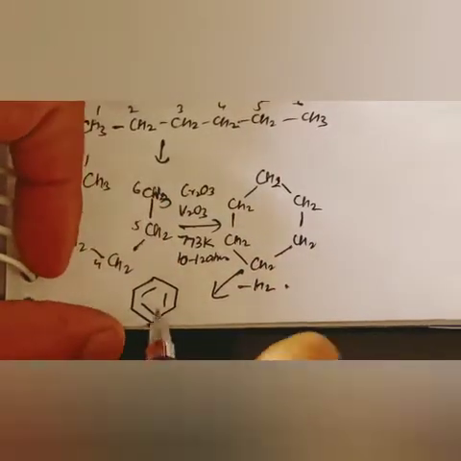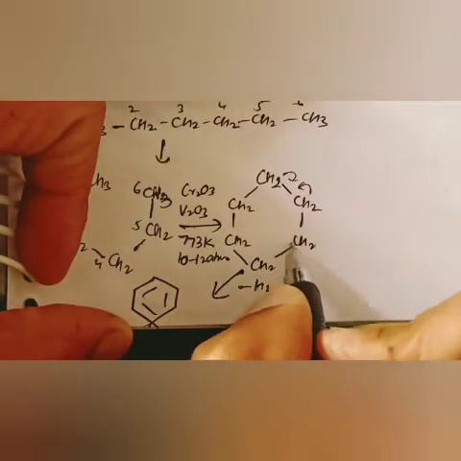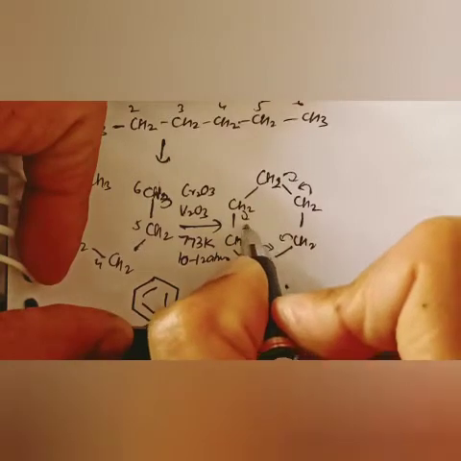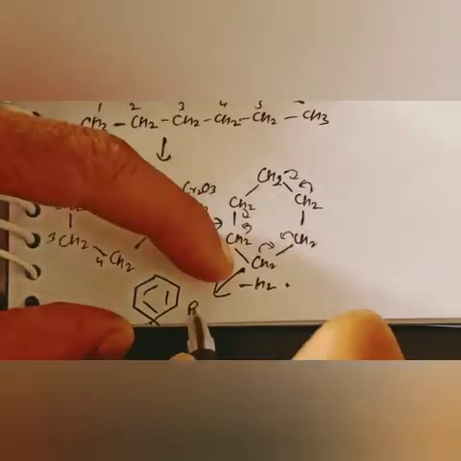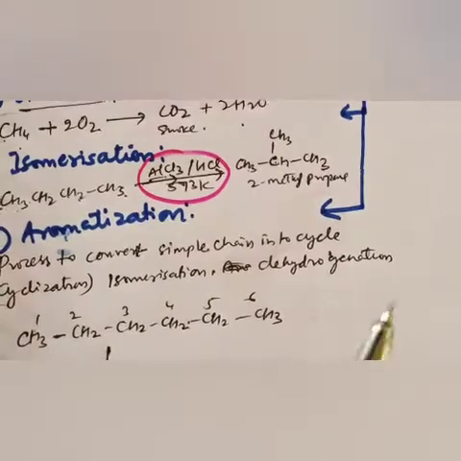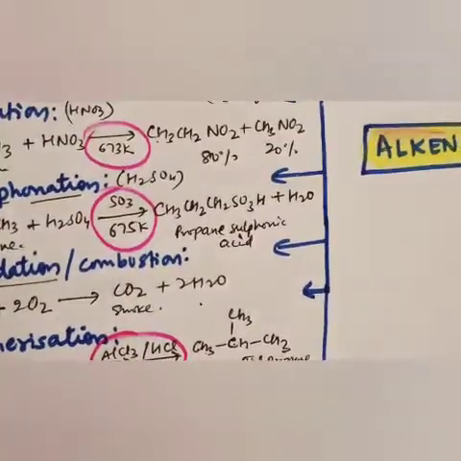And you know very well what happens: the hydrogens will form double bonds at alternate places, in the form of a ring. Okay, this is benzene. Benzene means arene. So this conversion is called aromatization, and it is very important. Okay, these are the chemical properties of alkane.